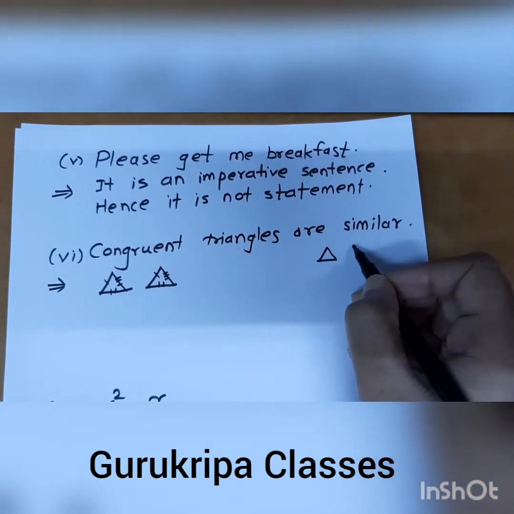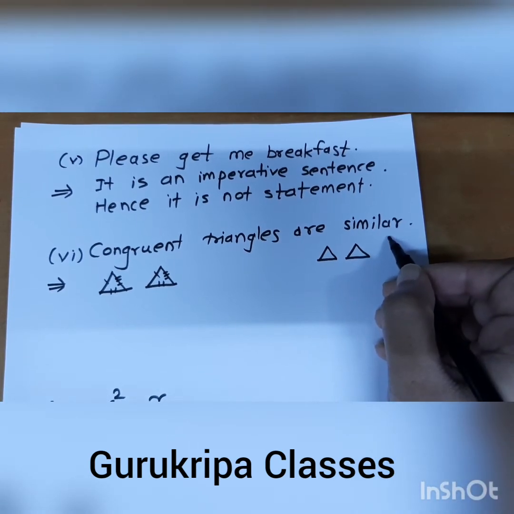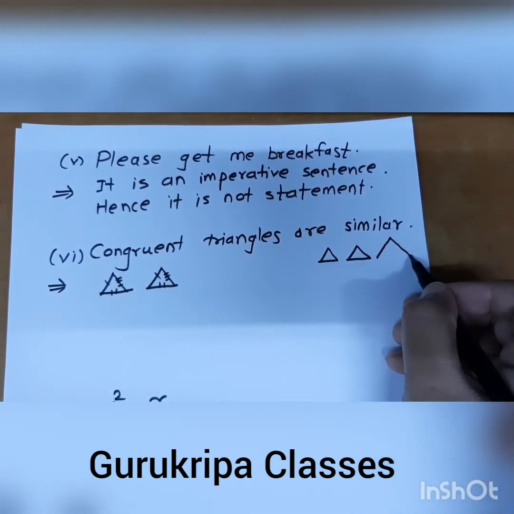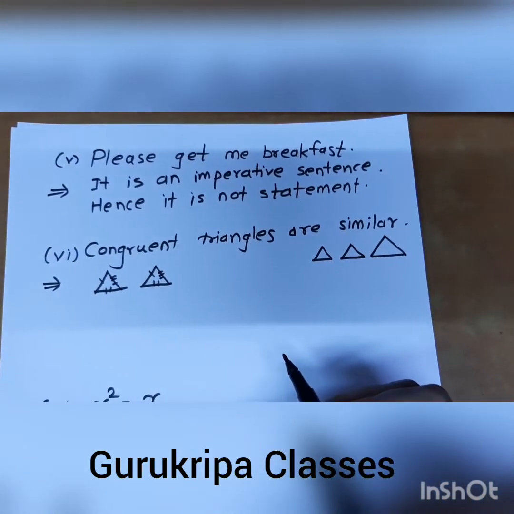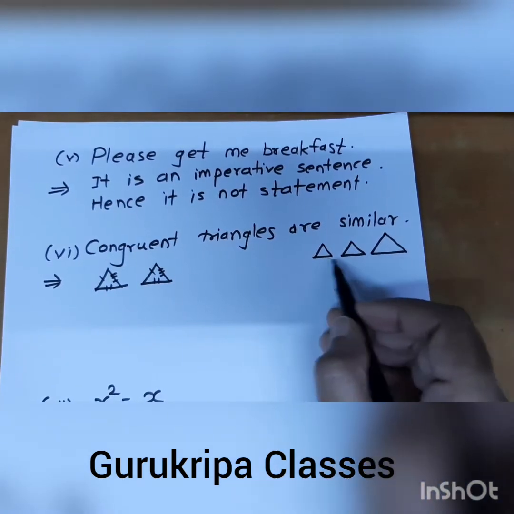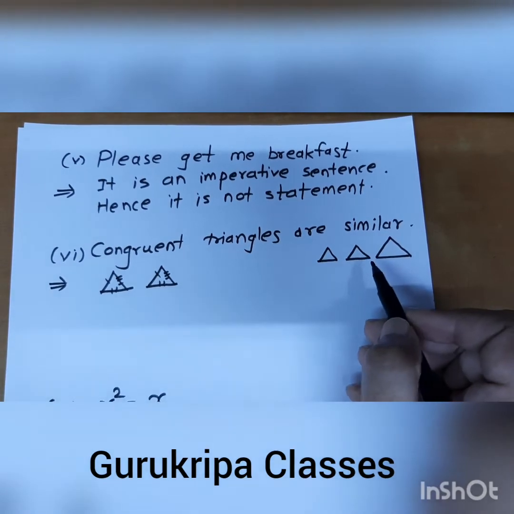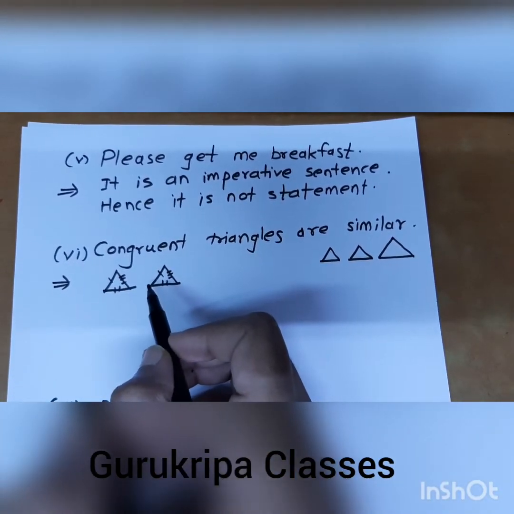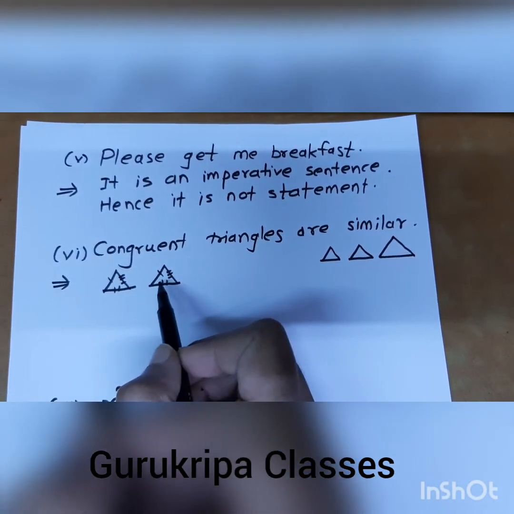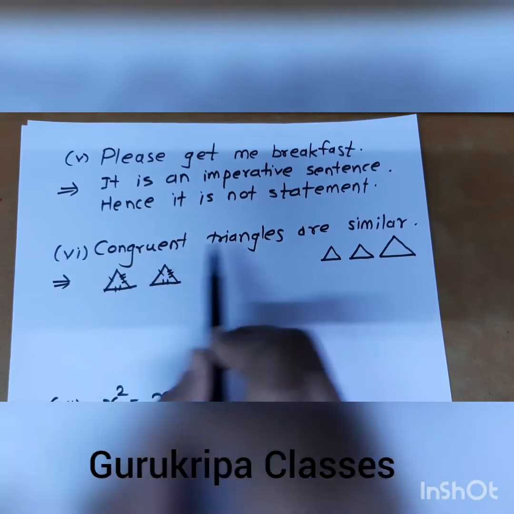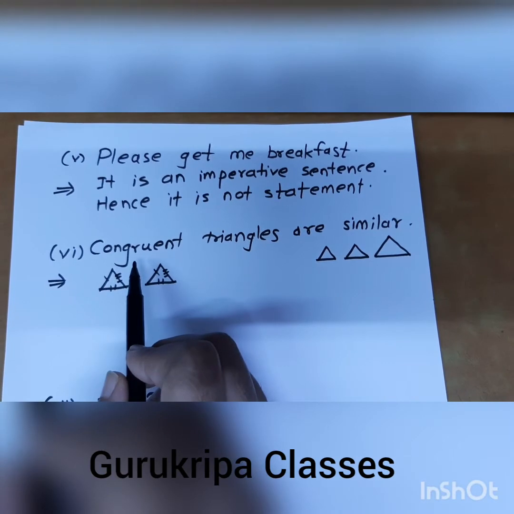I can have the same type of triangle but bigger, or you can say a small Taj Mahal and a big Taj Mahal, they are similar to each other. Similar means their sides are in proportion and angles are congruent. Congruent triangles are similar, but similar triangles cannot always be congruent.